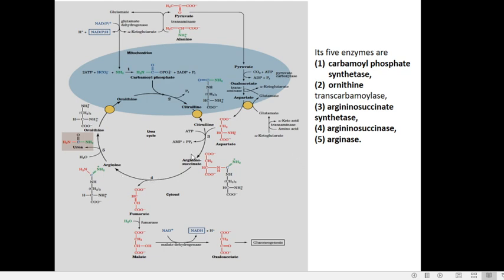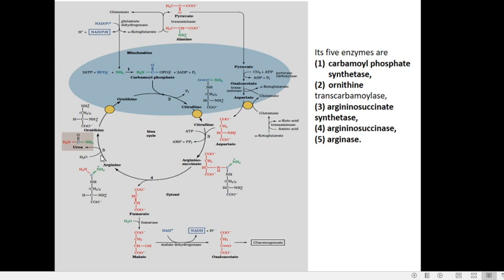In the fourth step, argininosuccinate is cleaved into fumarate and arginine in the presence of the enzyme argininosuccinase. From the aspartate skeleton of argininosuccinate, arginine is eliminated and fumarate is released as a byproduct which can enter into other reactions. Now, arginine undergoes hydrolysis. That means it combines with water to get cleaved into two compounds, urea and ornithine. This is catalyzed by the enzyme arginase.